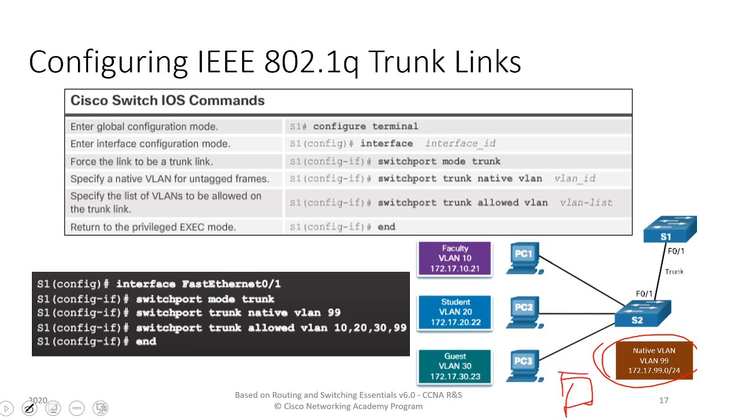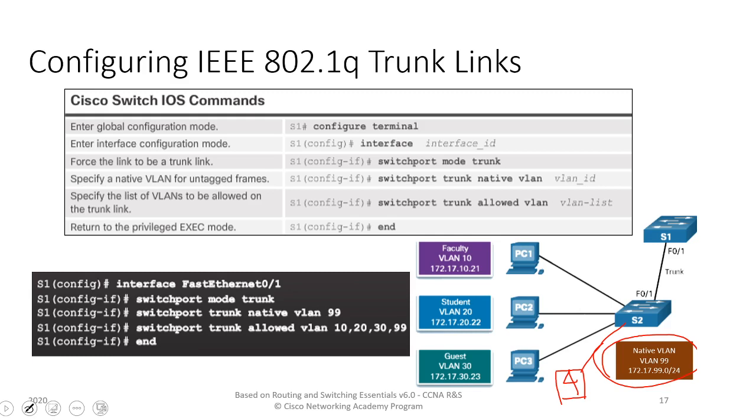So if we have a device here, say that is not belonging to any VLAN, PC1 is VLAN 10, PC2 is VLAN 20, PC3 is VLAN 30, and say we have PC4 that doesn't belong to any VLAN, we have not configured it as belonging to any particular VLAN.